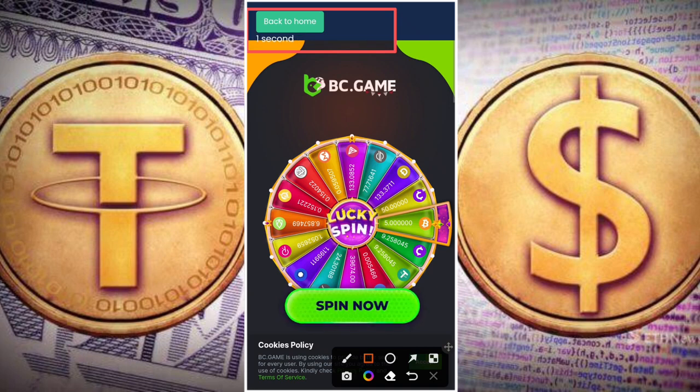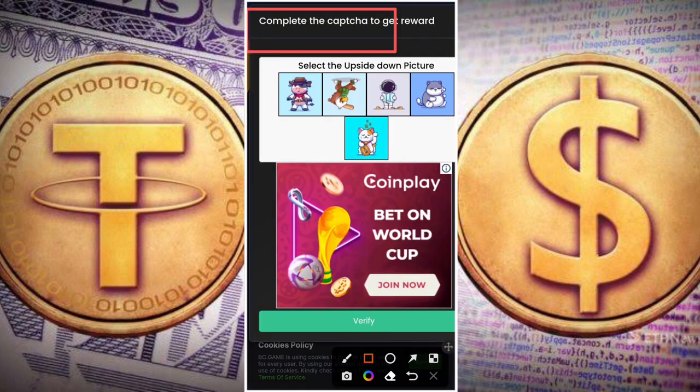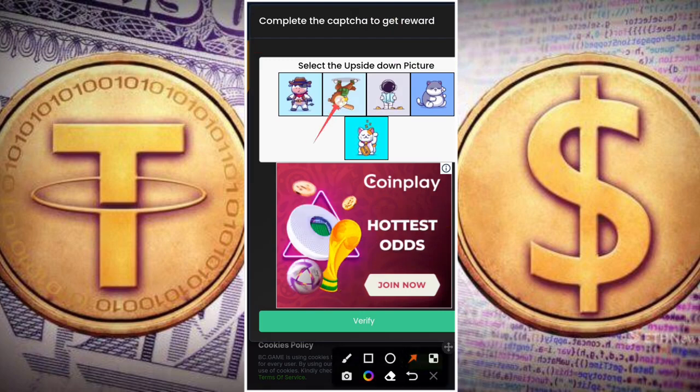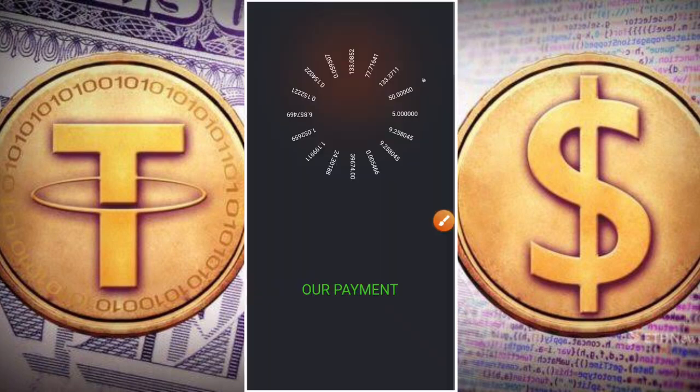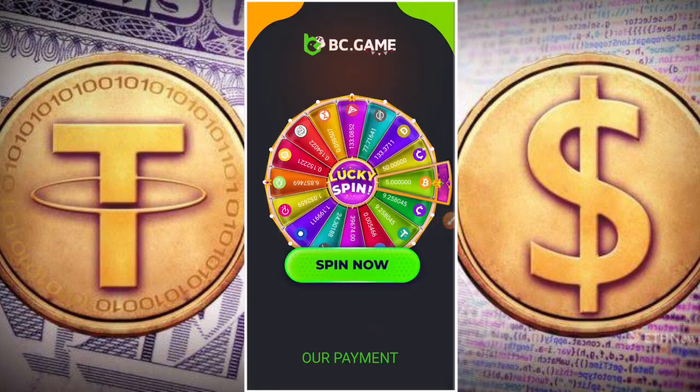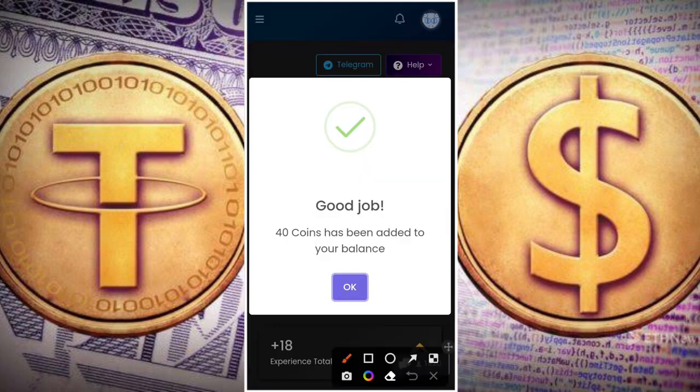All right, let's wait. Okay, so the timer is done, and now we have to select the upside down picture, which happens to be this one right here. Okay, the next thing here now is to click verify. You'll be taken to the advertiser's page again, and you have to click on the back button, and you see here that it says good job, 40 coins has been added to your account balance.